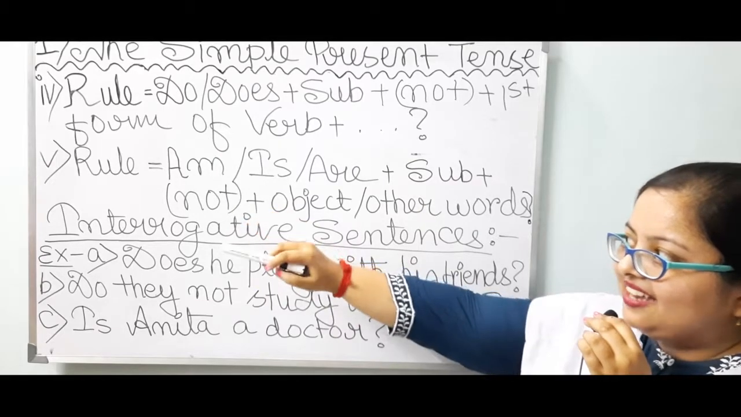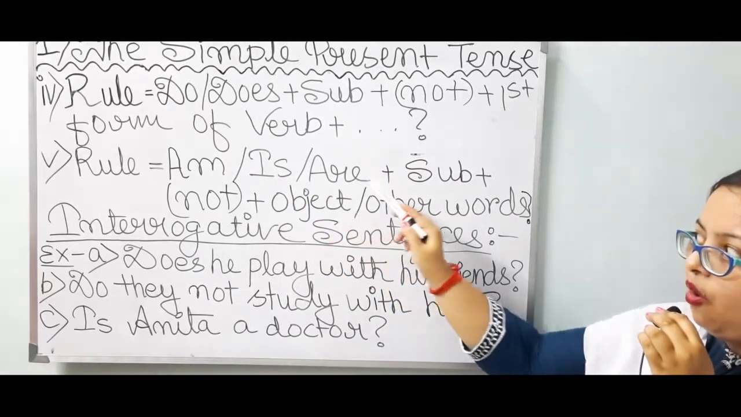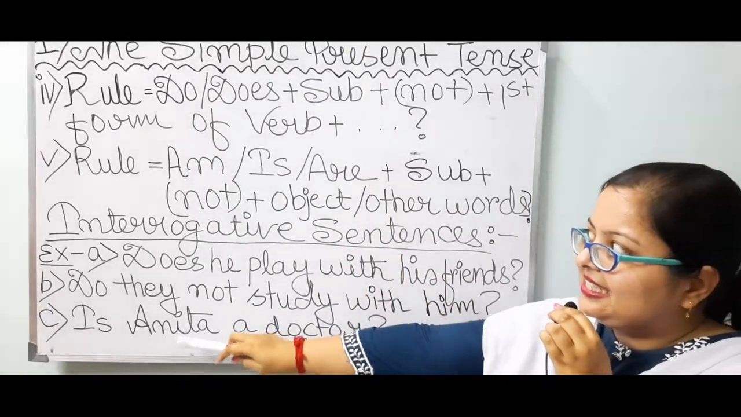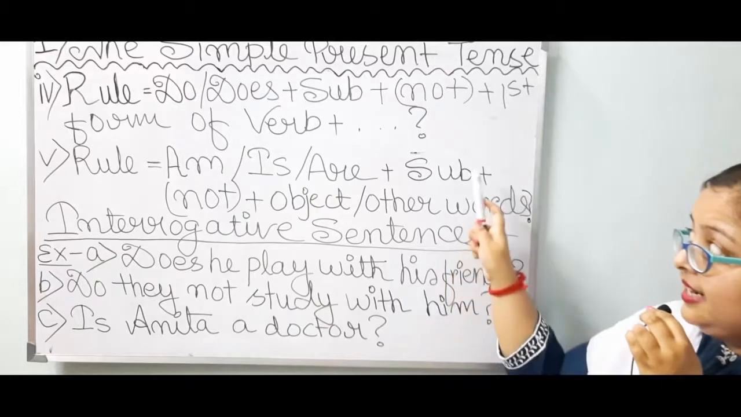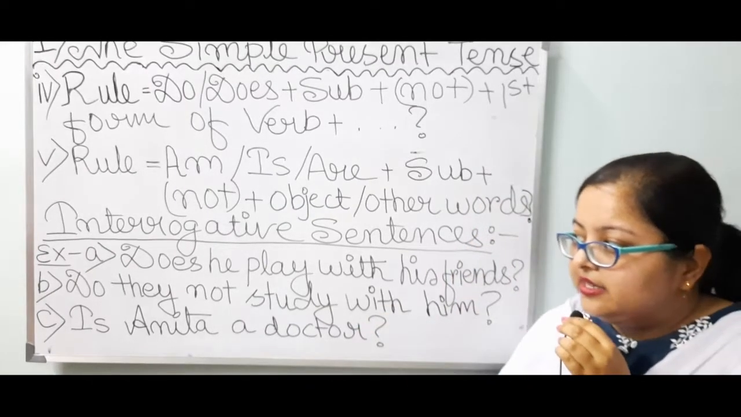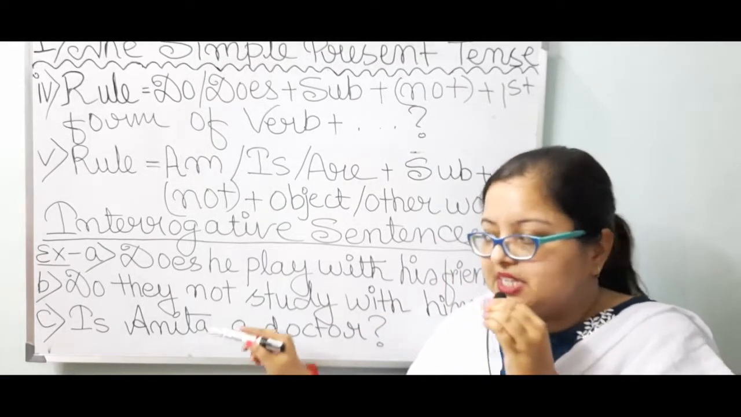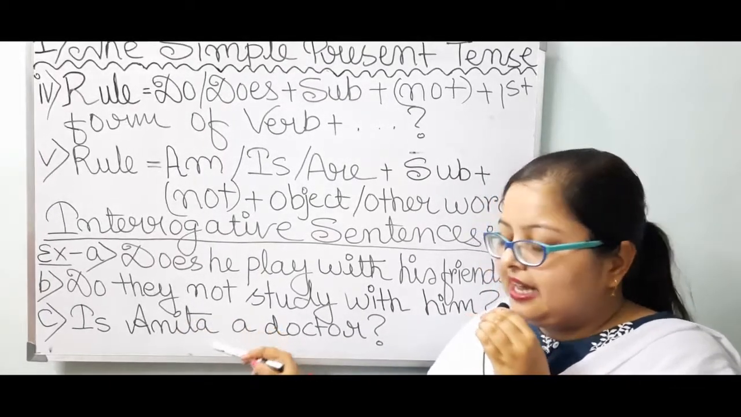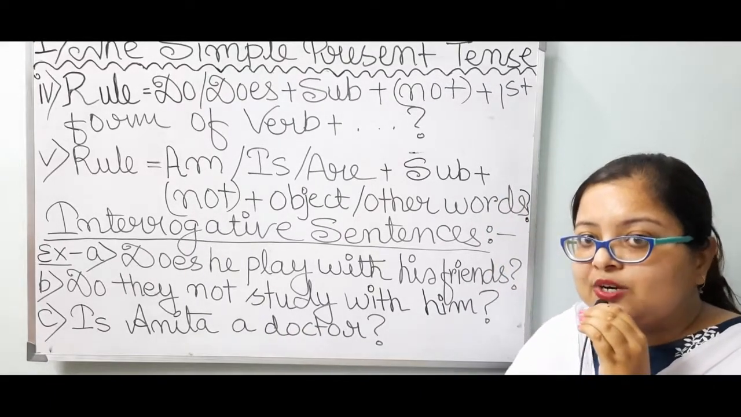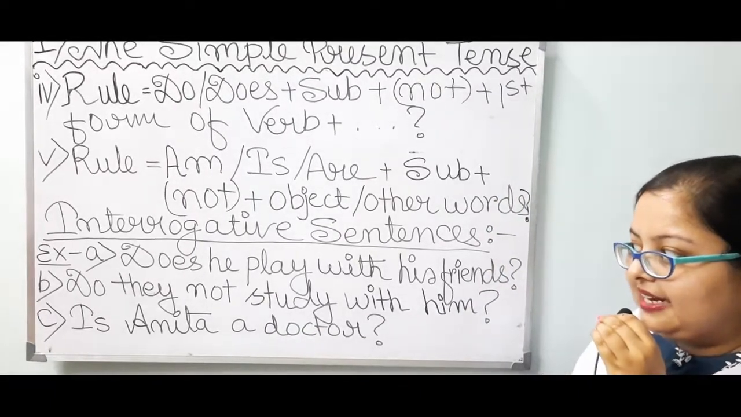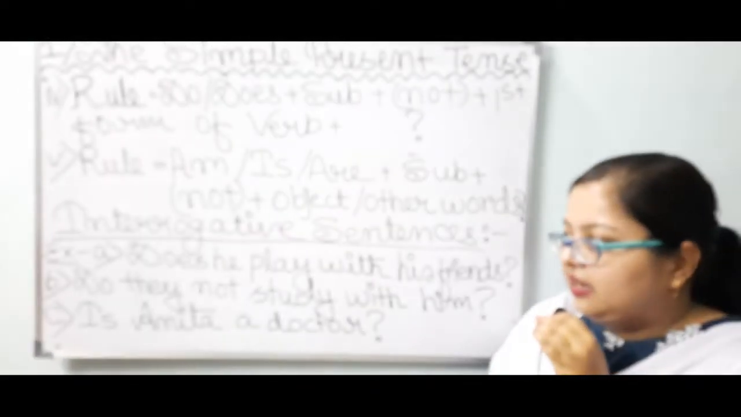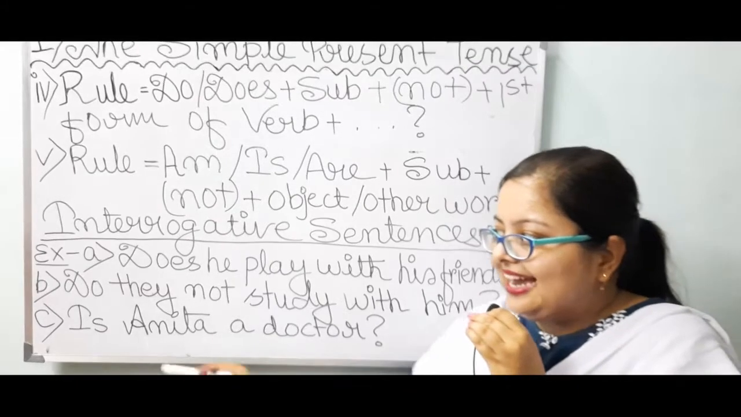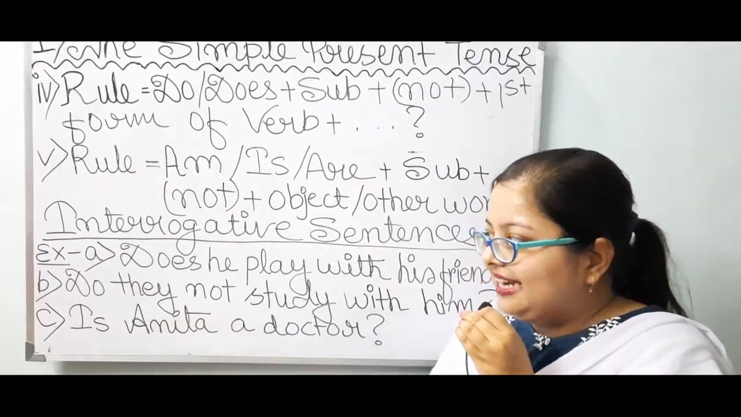Next one. Rule number 5. According to rule number 5, am or is or are has to be placed at first. So I have taken is. Is, then subject Anita. Since I have taken subject Anita, I have to take is definitely, since Anita is third person singular in number. Specifically, if anything is in third person singular number, then we have to take is with that. So I have taken is.